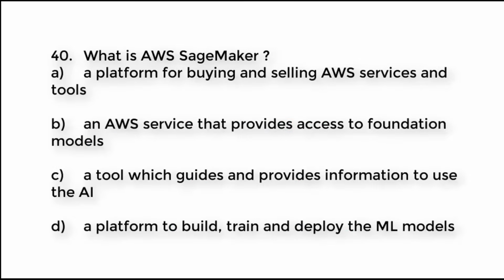Question number 40. What is AWS SageMaker? A. A platform for buying and selling AWS services and tools. B. An AWS service that provides access to foundation models. C. A tool which guides and provides information to use the AI. D. A platform to build, train, and deploy the machine learning models. Try to guess the right answer. And the right answer is option D. A platform to build, train, and deploy the machine learning models.